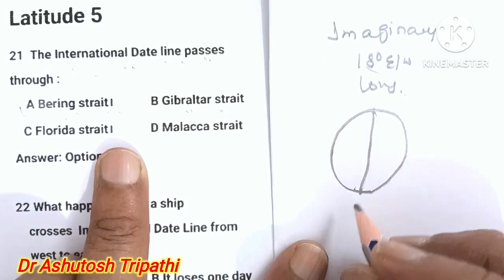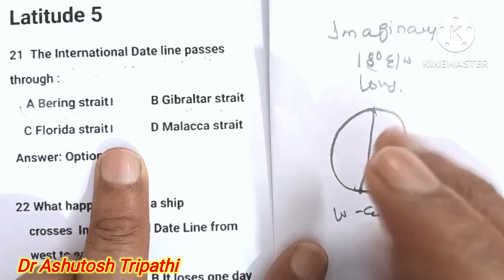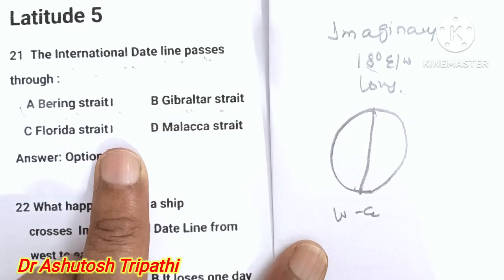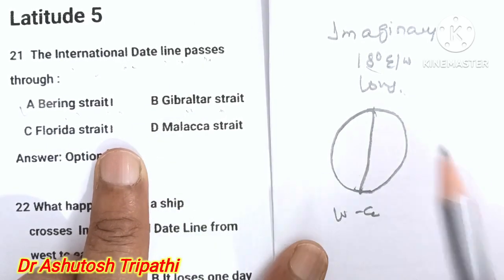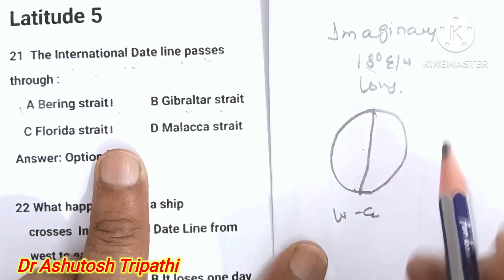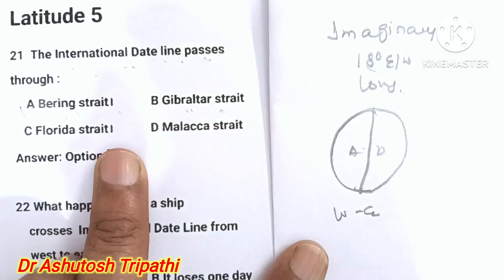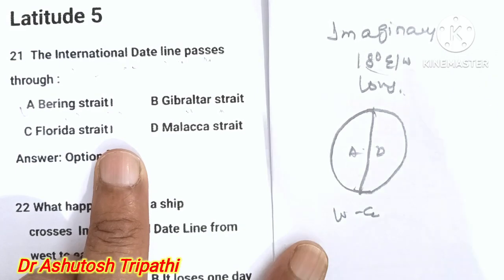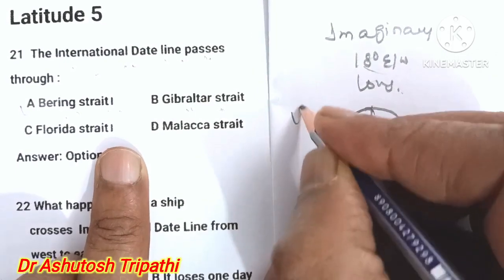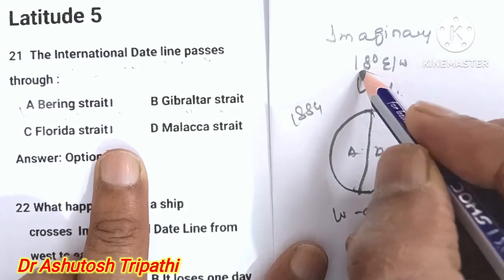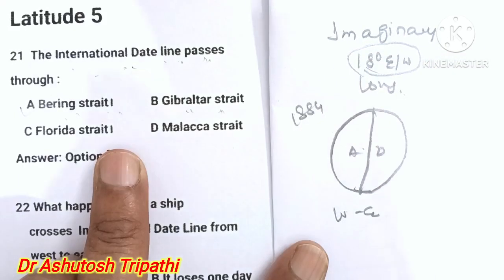Now as you know, the Earth moves from west to east, so a difference of 1 day is created from place A to place B. To reduce this gap, they decided in 1884 at Washington DC that the line which passes through 180° longitude is known as the international date line.